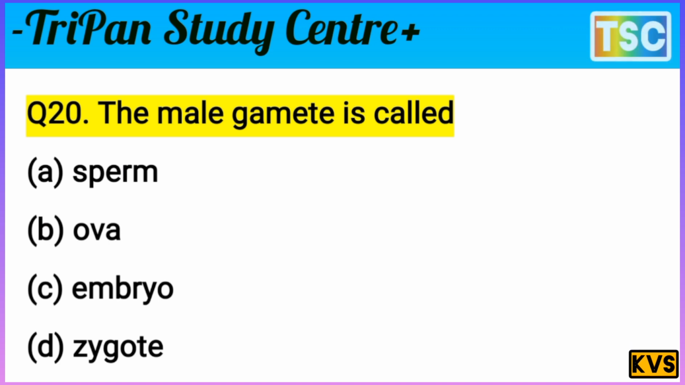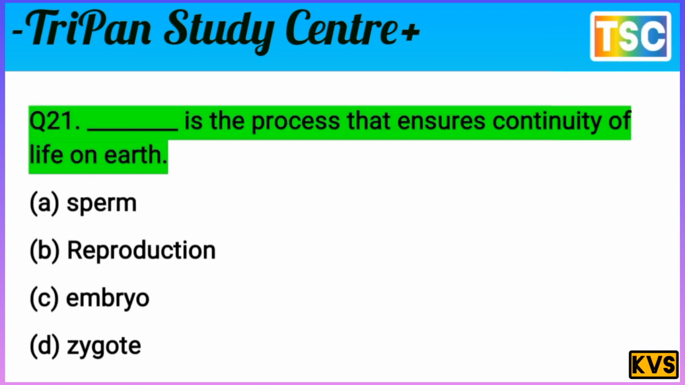That's important here. Let's see the next question on your screen. Question: Dash is the process that ensures continuity of life on earth. You know that is an important question here. A, sperm. B, reproduction. C, embryos. D, zygote. You know that the sperm is important, reproduction is also important, embryos are important, and the zygote is also important. But one option is correct here.